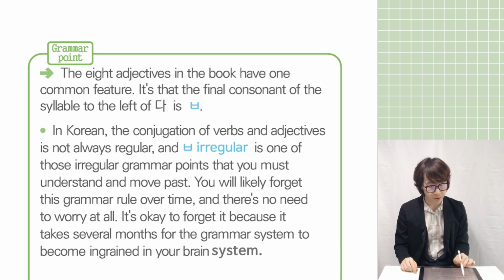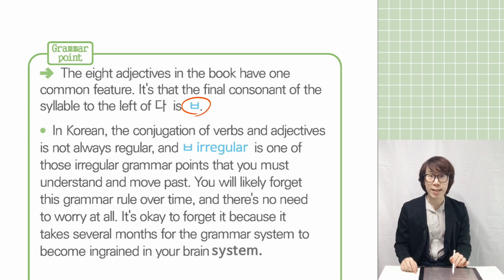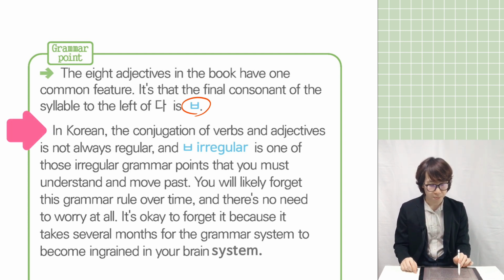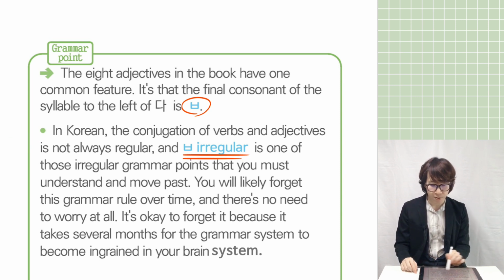It's that the final consonant of the syllable to the left of 다 is 부. Let's read more. Can you see? In Korean, the conjugation of verbs and adjectives is not always regular, and 부 irregular is one of those irregular grammar points that you must understand and move past.